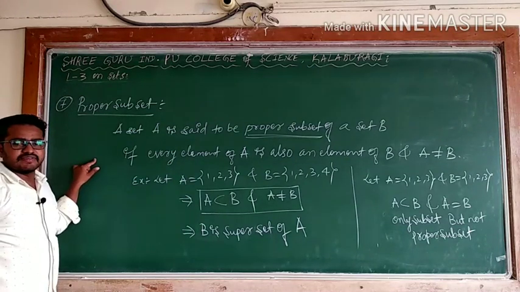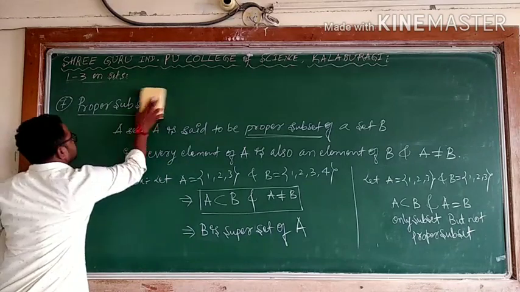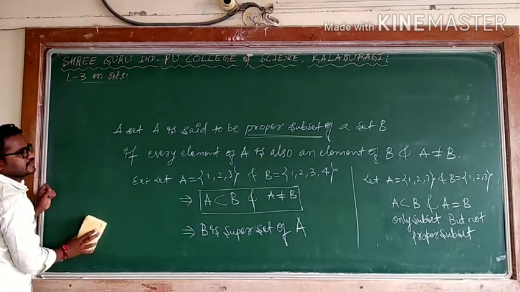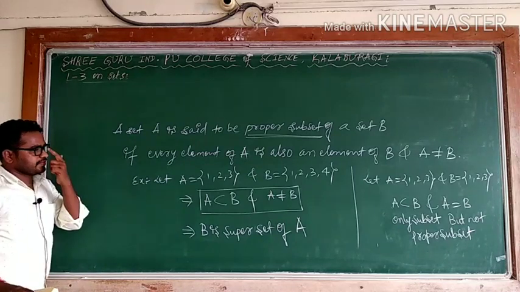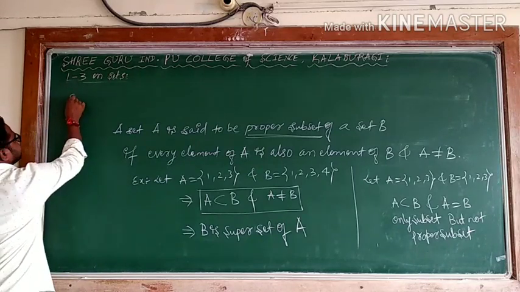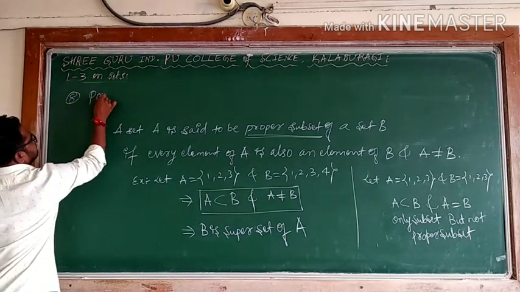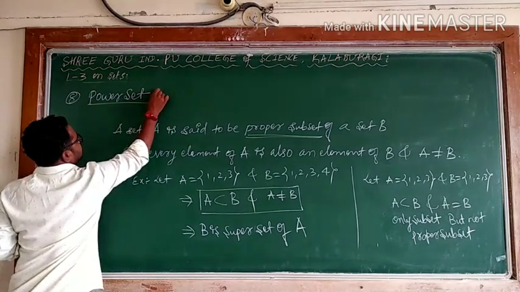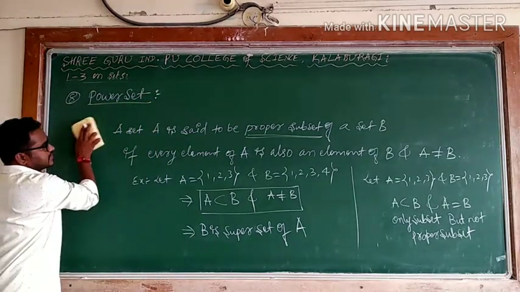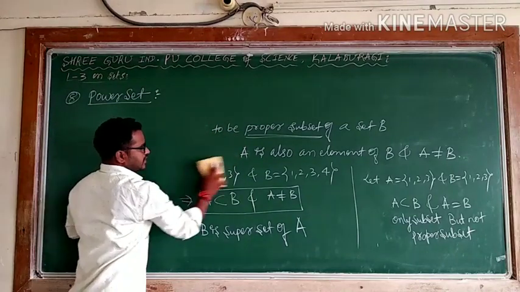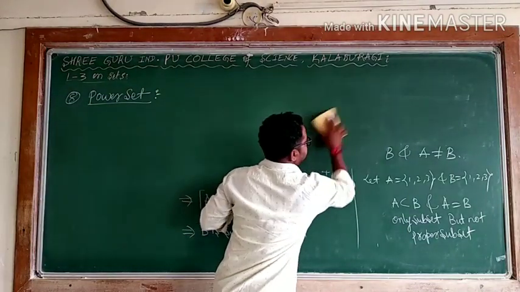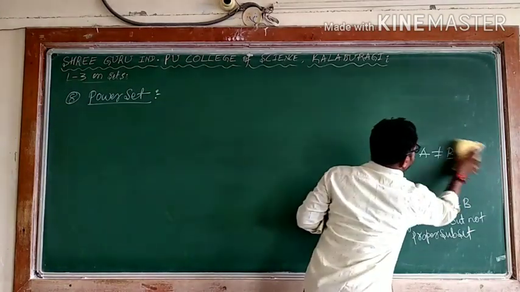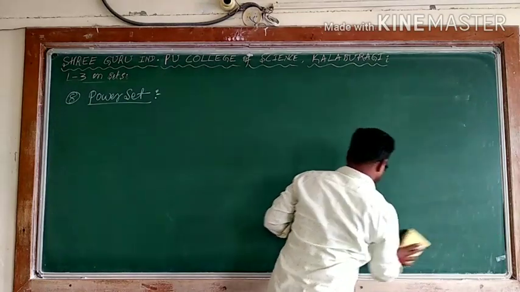Next one thing, I will take power set. Next one, I will take the 8th one, power set. This is the last type of the set.